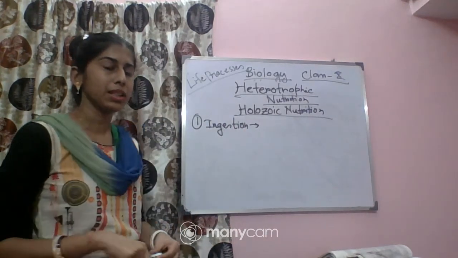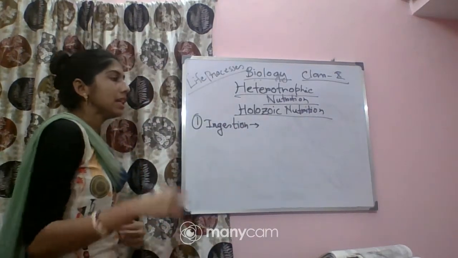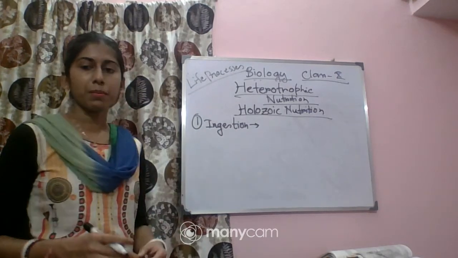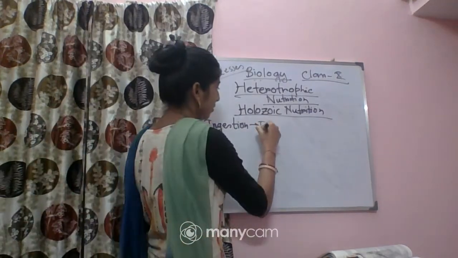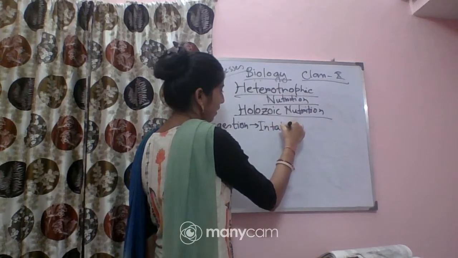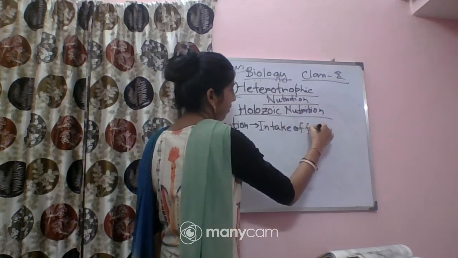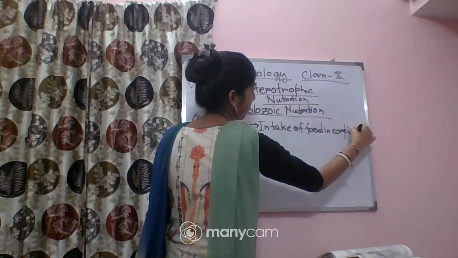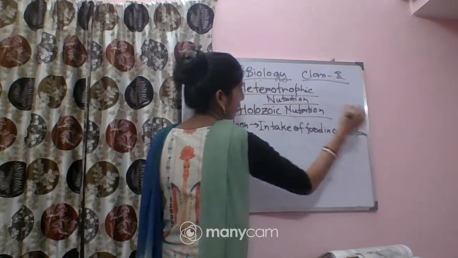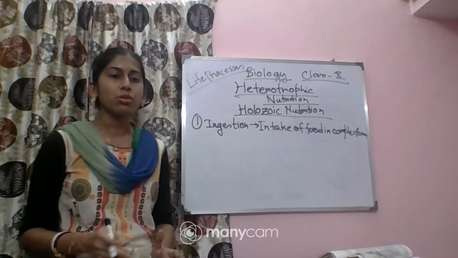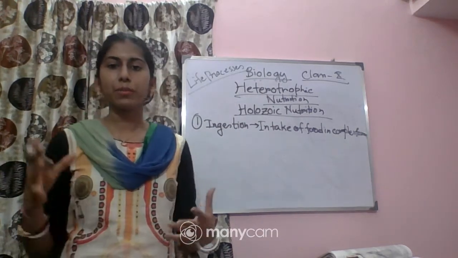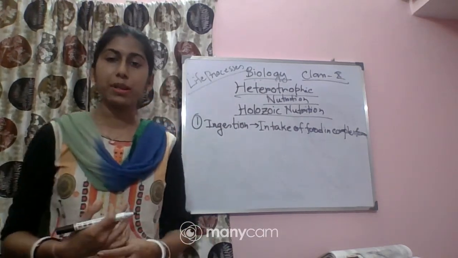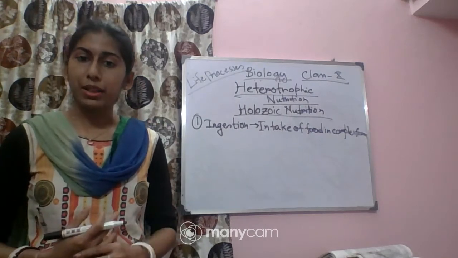What is the meaning of ingestion? Ingestion means intake of food in complex form. The food we get from the outside environment is in complex form.